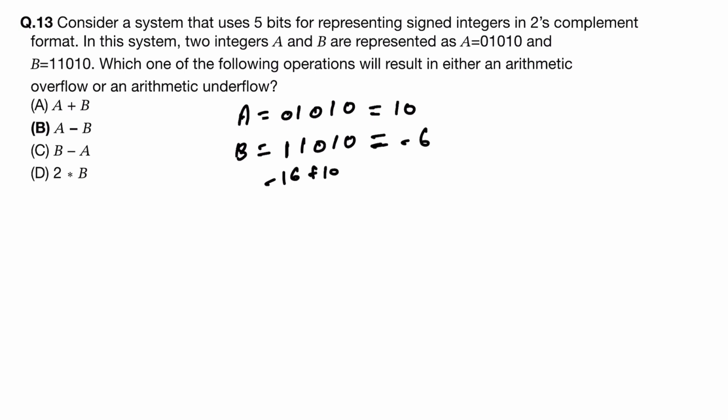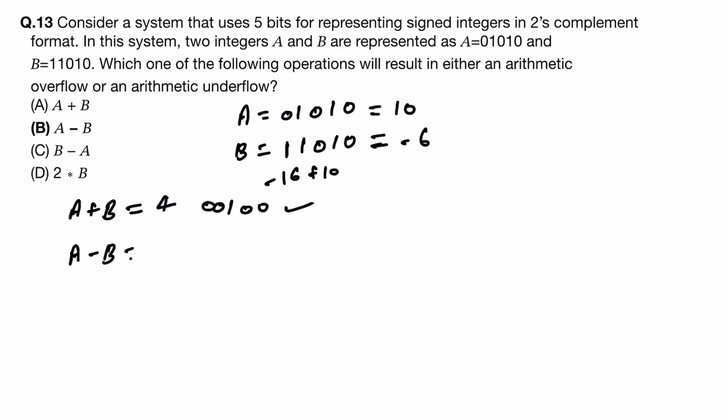So now check the condition. a plus b will be 4, and in 4 this is 5 bit format, so what will be its value? 1 0 0 0 0. So there is nothing, neither underflow nor overflow.